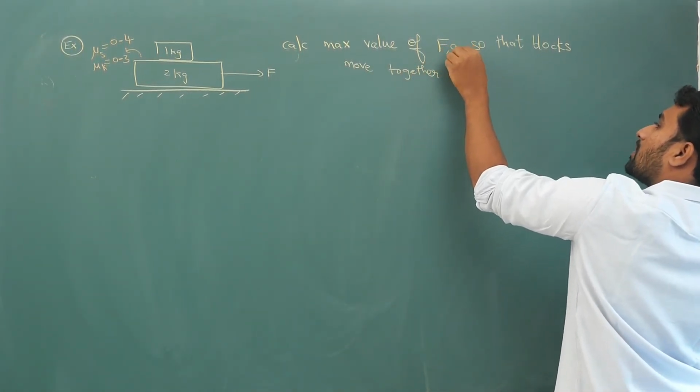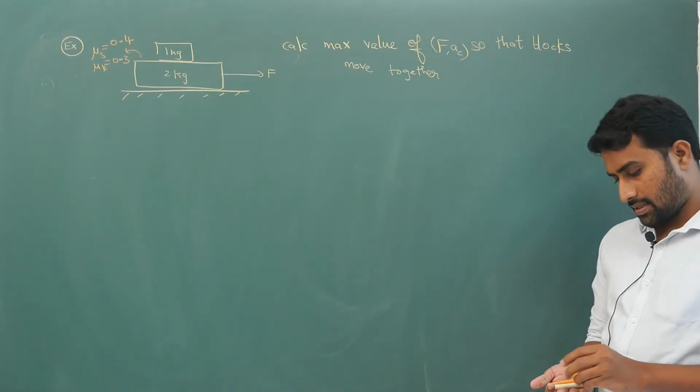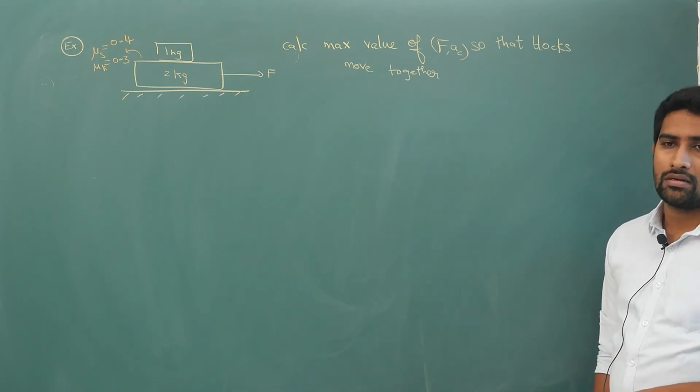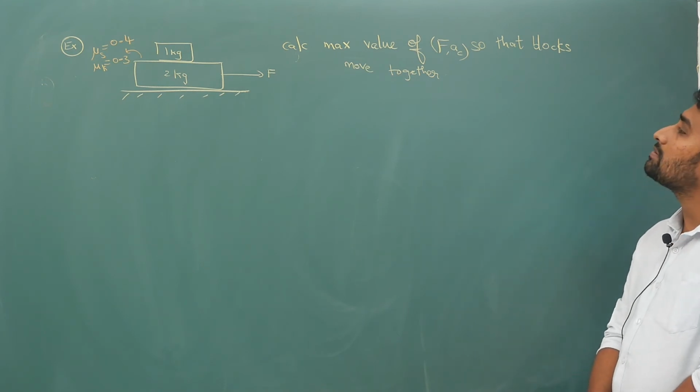Or the maximum possible common acceleration, whatever, in any case the answer is the same. If you get the value of one, you can give the value of the other.